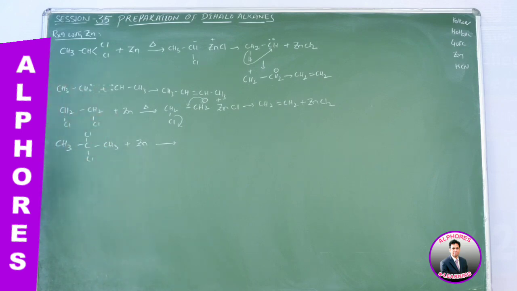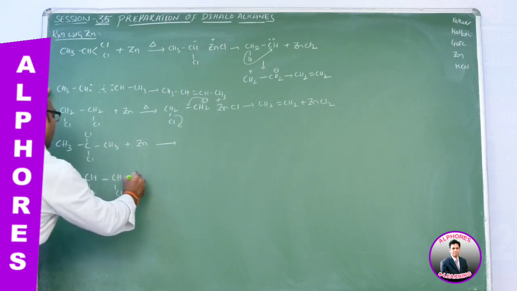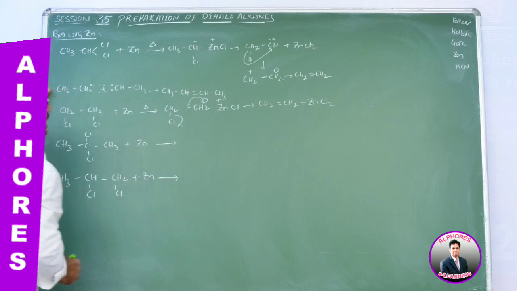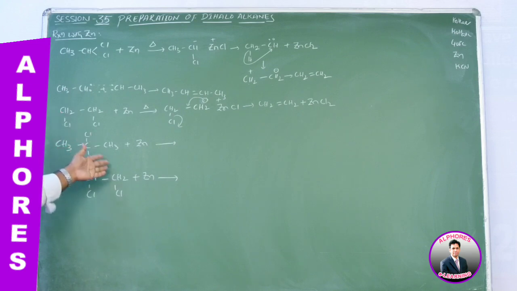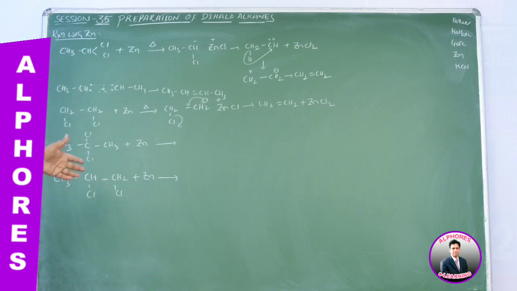So check out the reaction in case of 2,2-dichloropropane, and similarly 1,2-dichloropropane also. With zinc metal, what reaction proceeds? I think 1,2-dichloropropane is very easy: ZnCl and formation of double bond.